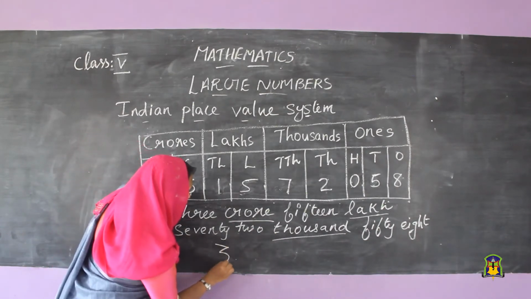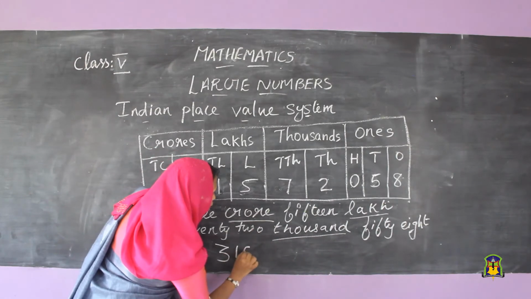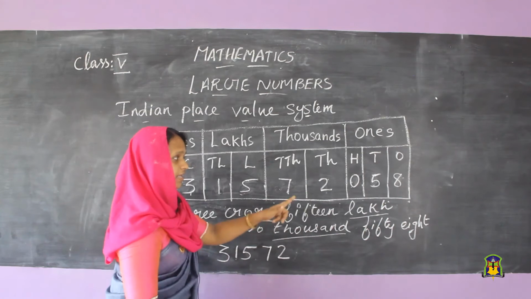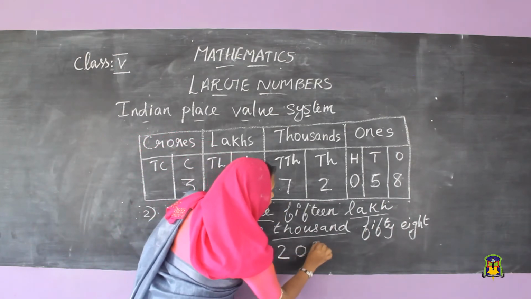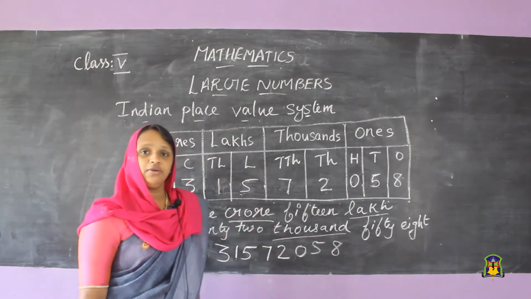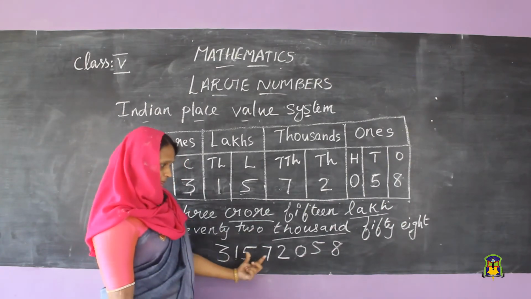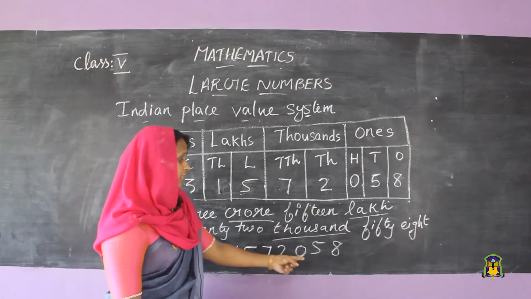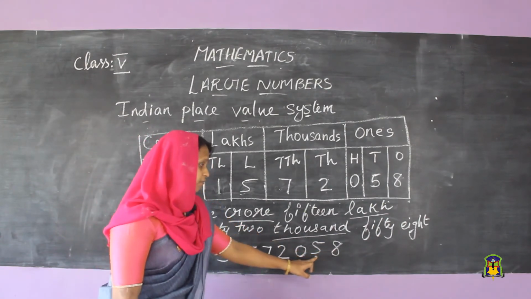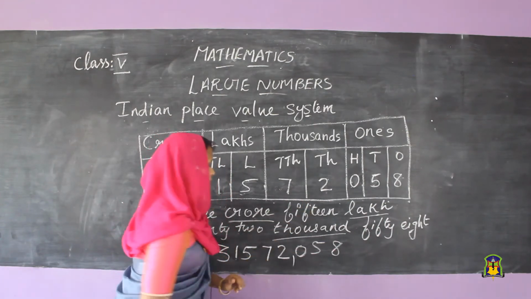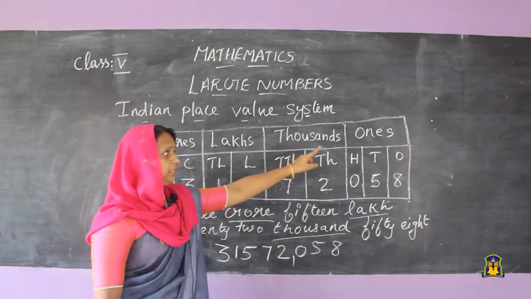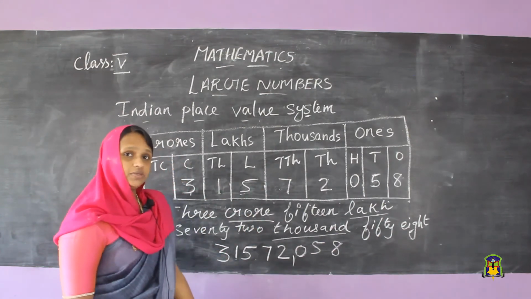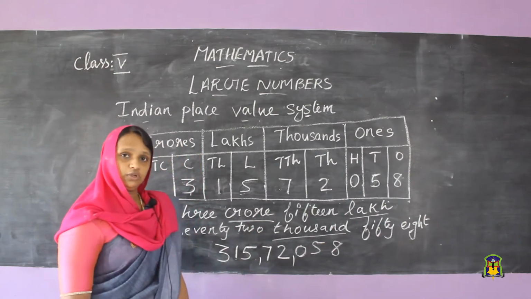So we can write the number: 3, then 1, 5, that is 15, then 72, then 0, 5, 8. Now we want to insert commas, no? Where do we insert? Between the ones period and the thousand period. Then in the thousand period, 72, again mark one comma.